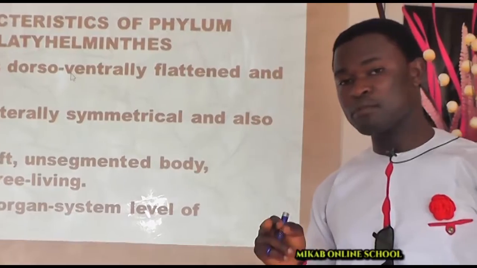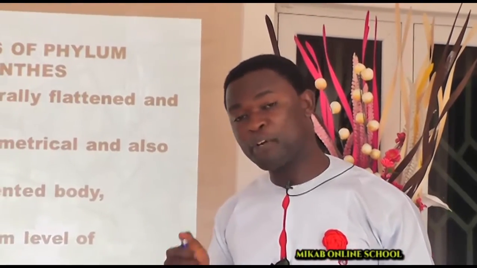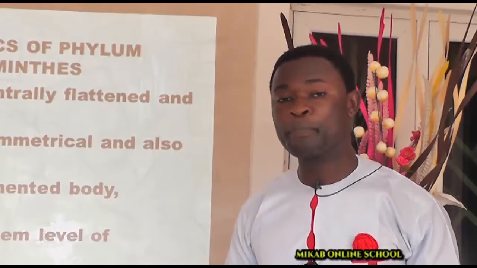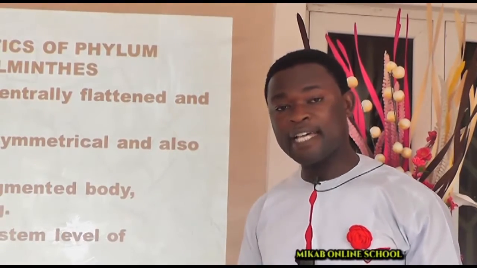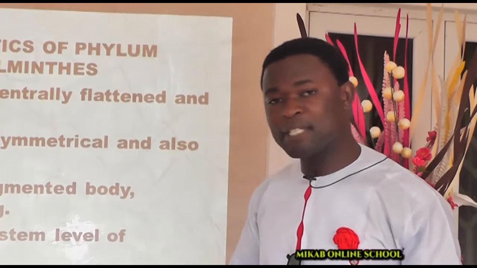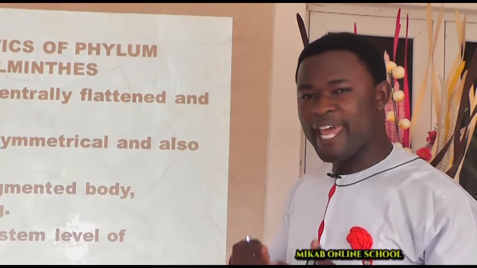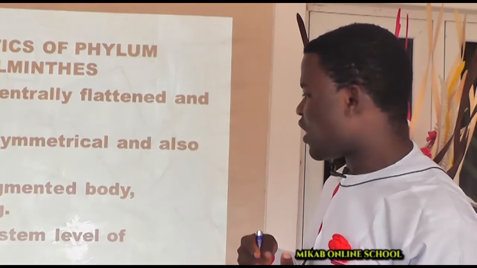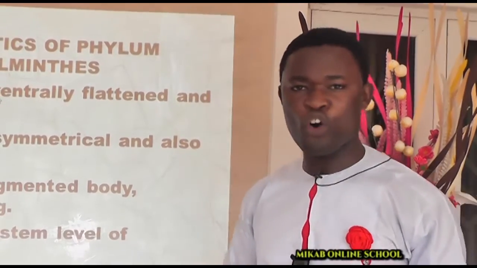Remember the previous 2 organismal groups we discussed, the Poriferans and the Cnidarians. We mentioned that the Poriferans exist at the cellular level, the Cnidarians exist at the tissue level. But now we have organisms that are mature enough to exist at the organ system level of organization.